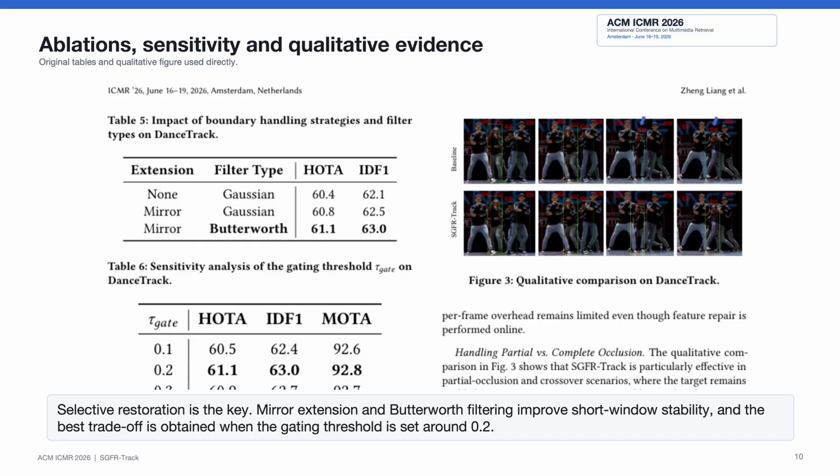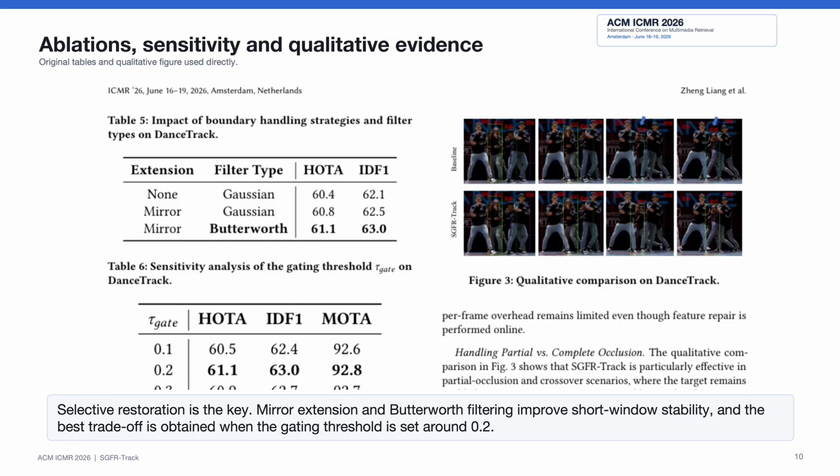This shows that spectral restoration is useful, but it should not be applied indiscriminately. When we add a confidence-based gate, the performance becomes better. However, the best result is achieved by the RBM-based gating funnel. This confirms that bidirectional association ambiguity is a more effective signal for deciding when feature restoration is needed.